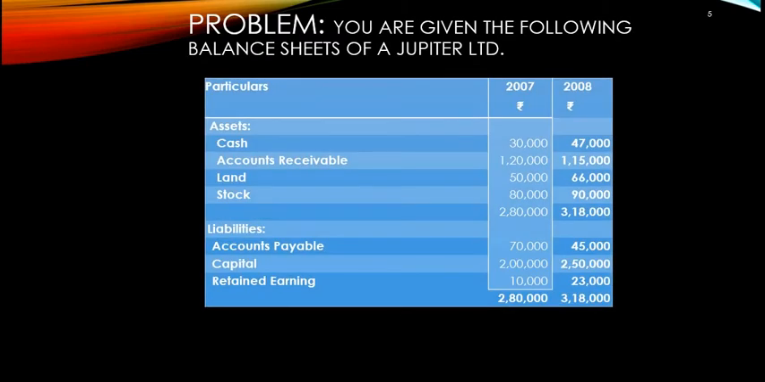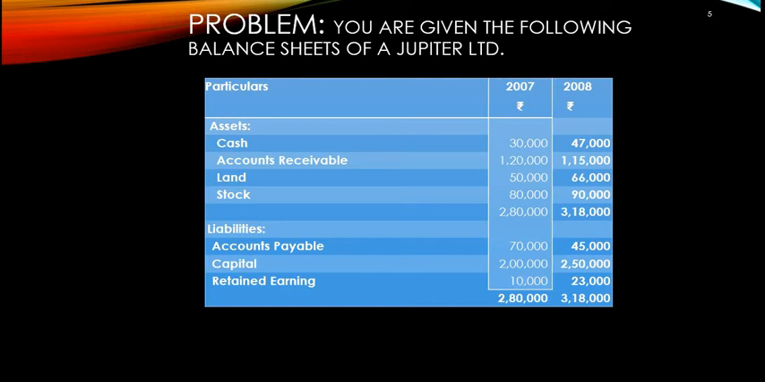So let's discuss one problem on that. You are given the following balance sheet of Jupiter Limited. On the asset side, we have cash, accounts receivable, land and stock, and we also have the values of 2 years, that is the previous year, 2007, and the current year. For us, 2008 will be the current year. Then liabilities like accounts payable, capital, retained earnings.